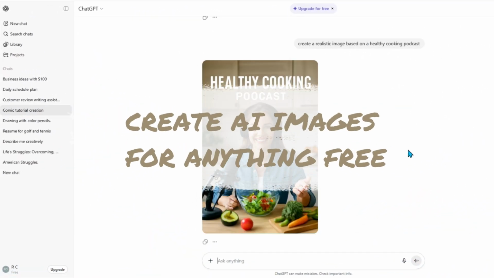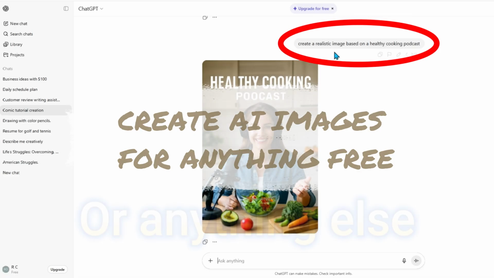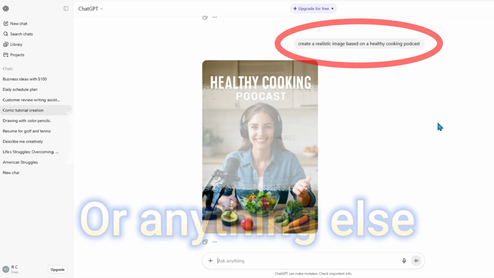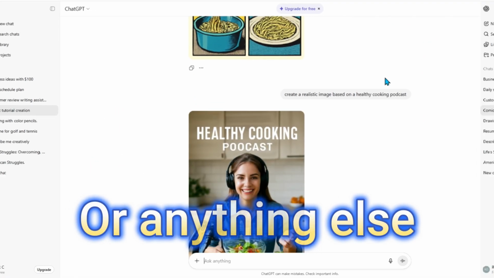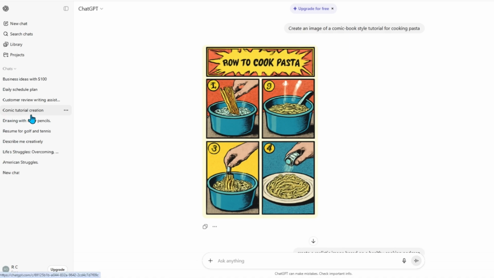What if you were creating a podcast and you wanted to create the perfect image for that podcast? You can ask ChatGPT to do that. This was based on a comic tutorial creation for cooking pasta.